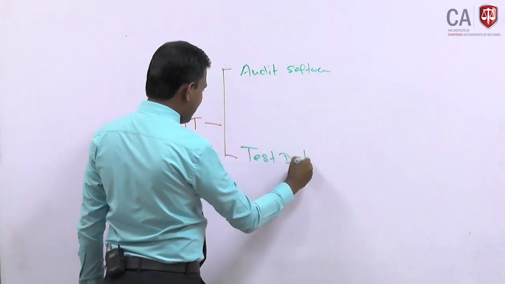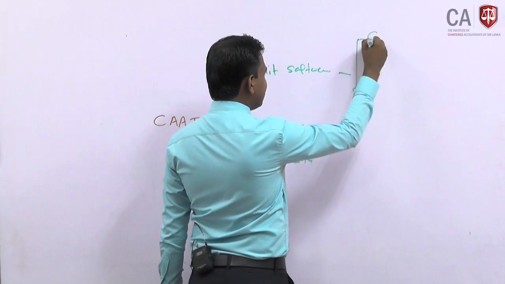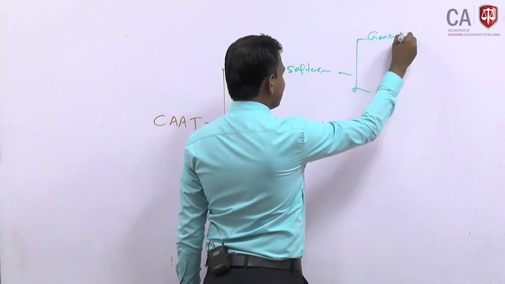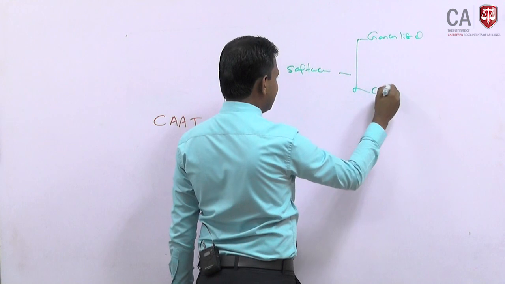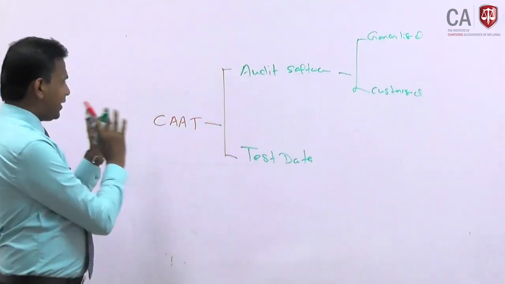Audit software will be generalized or customized. So this is the computer assisted audit technique.